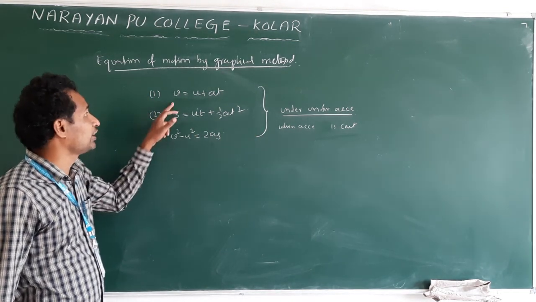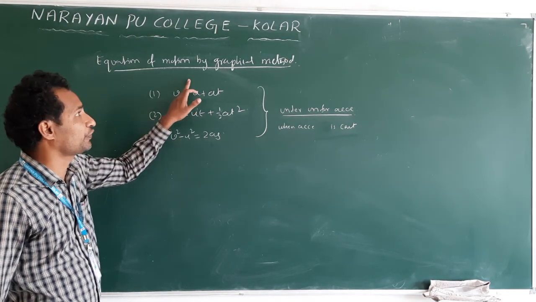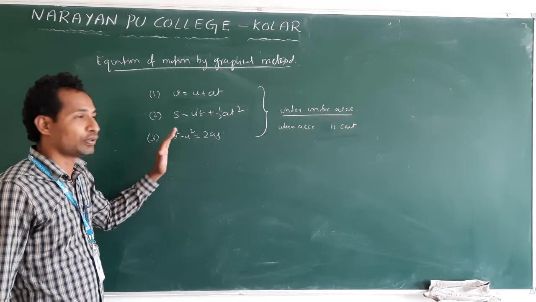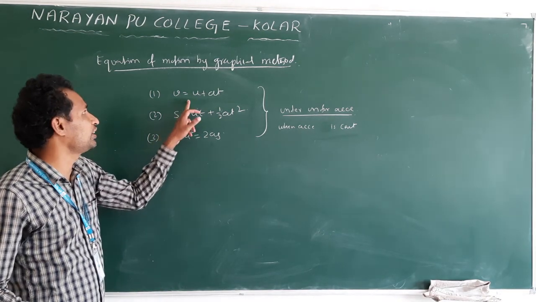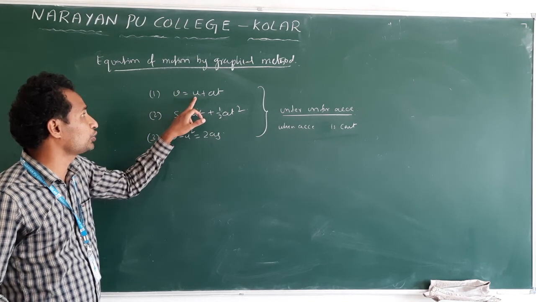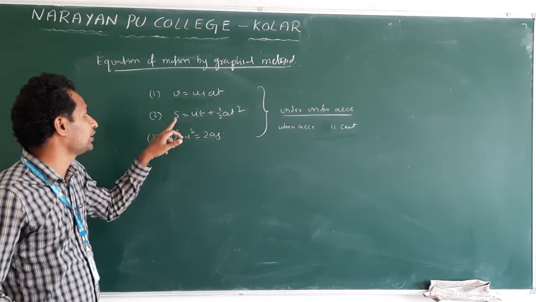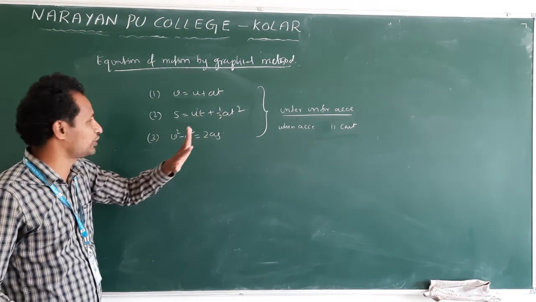And these three, how do we derive them? How do they frame these three equations by graph? We will see them one by one in the next classes. Clear? Remember this: v = u + at. Final velocity is v. Initial velocity is u. Acceleration a. Time t. Here s is the displacement, and the remaining one is s = ut + ½at².